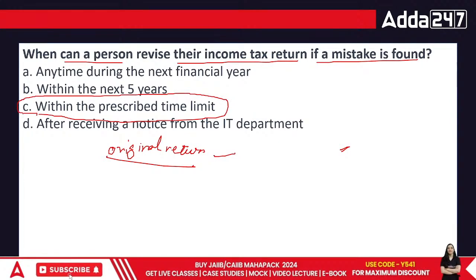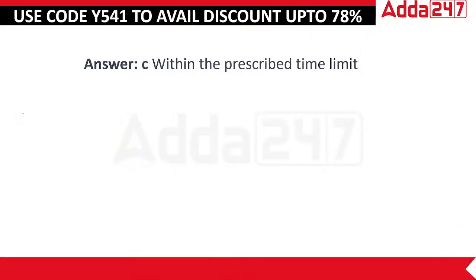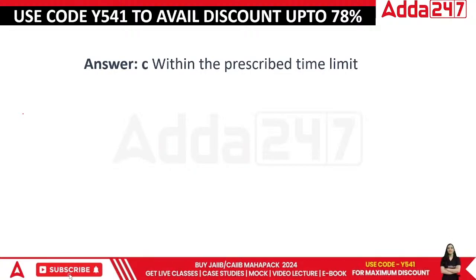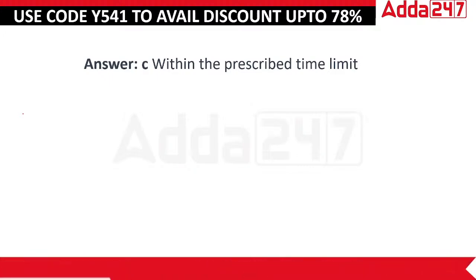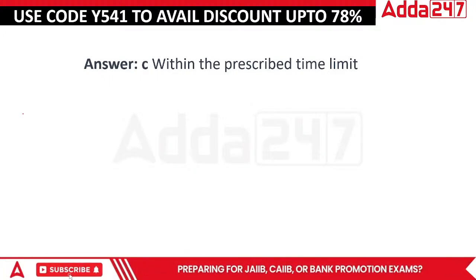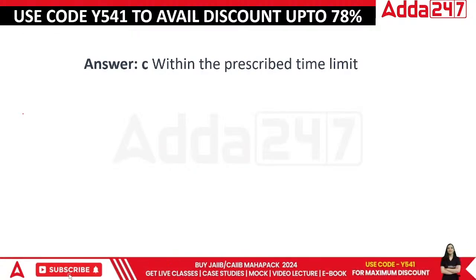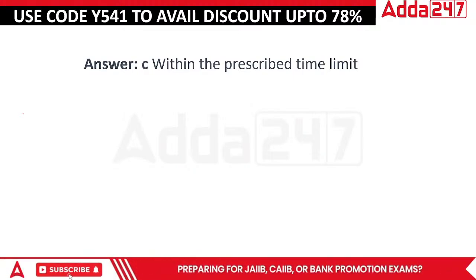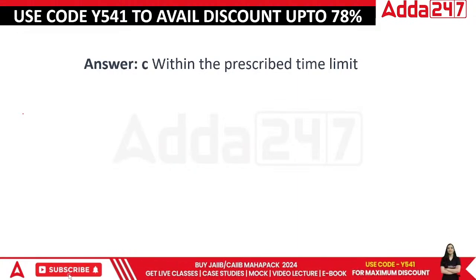Right now, revised or belated returns can all be done within a certain prescribed limit. The limit has been decreasing over time. Earlier, whenever you filed a return, you had time till the 31st March of that assessment year to revise it. But now they have reduced it to 90 days. Since amendments are made in this area every now and then, it is the prescribed time limit.